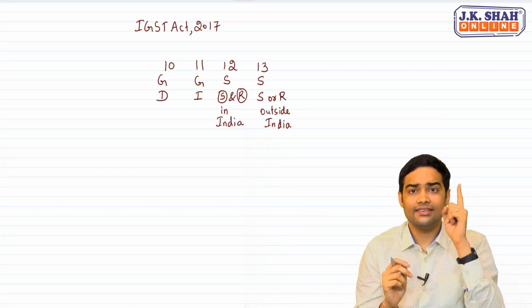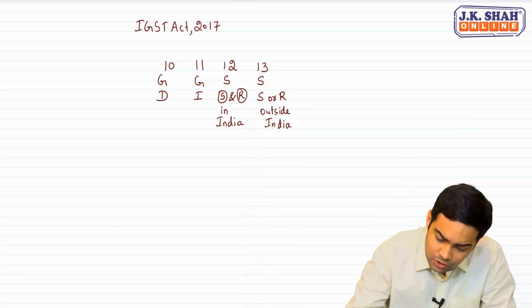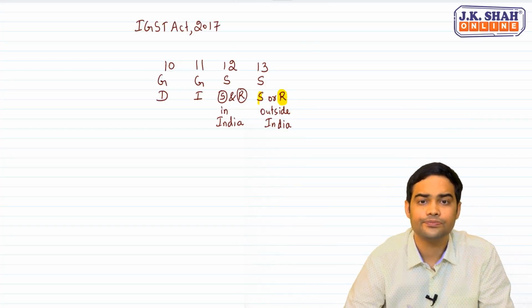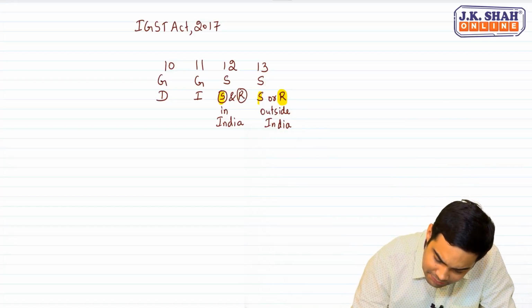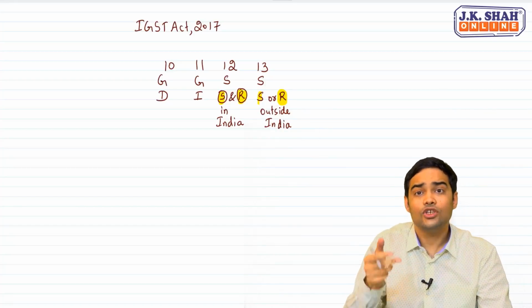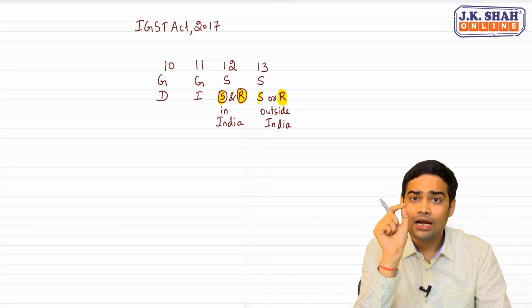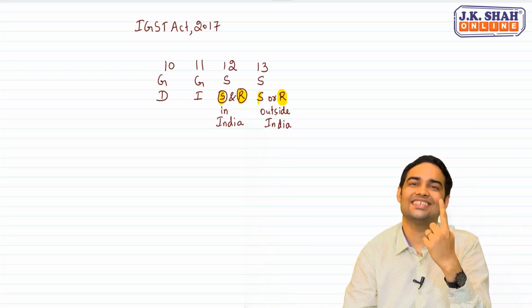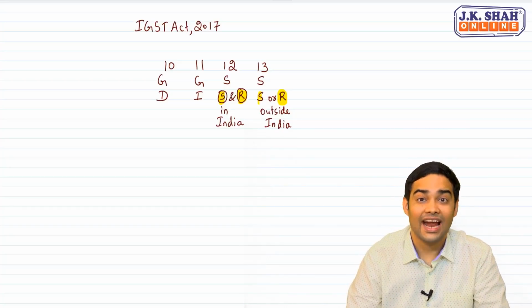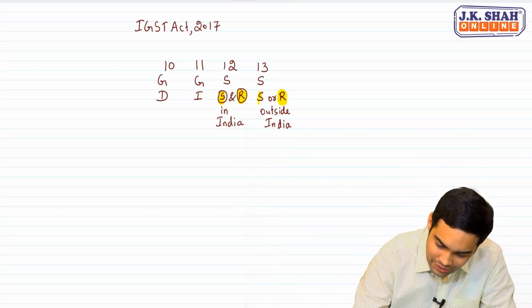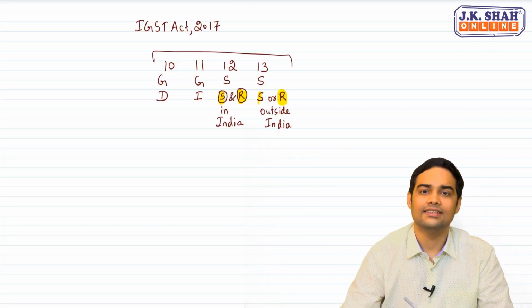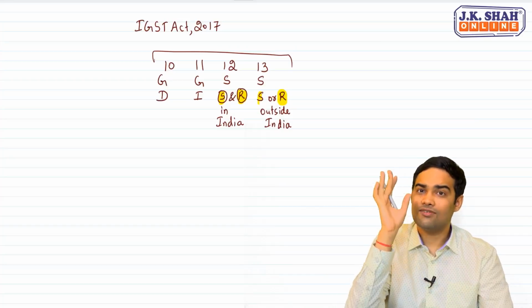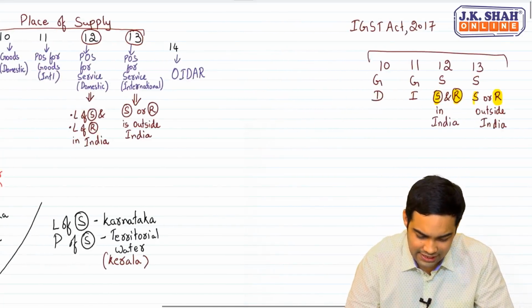Very important thing where students go wrong. When you decide the rule, you have to check supplier and recipient. But when you decide the interstate or intrastate, you check two things: location of supplier and place of supply. And where do you get place of supply? You get the place of supply from these provisions. Clear with this? Yes. Now whatever we have discussed, I'll show you a small diagram of that.